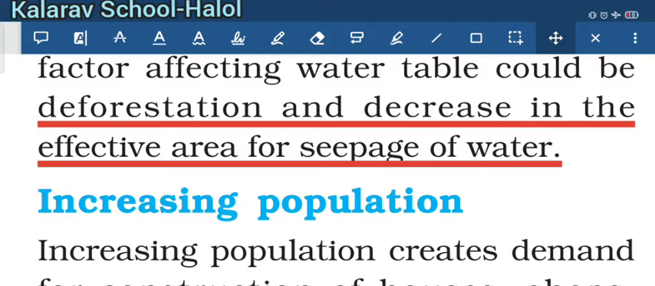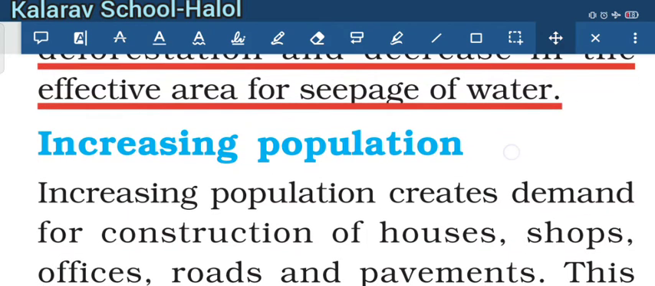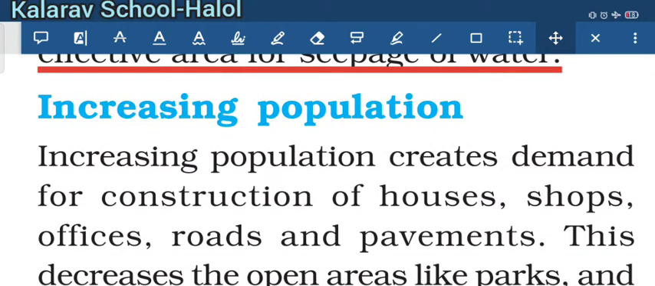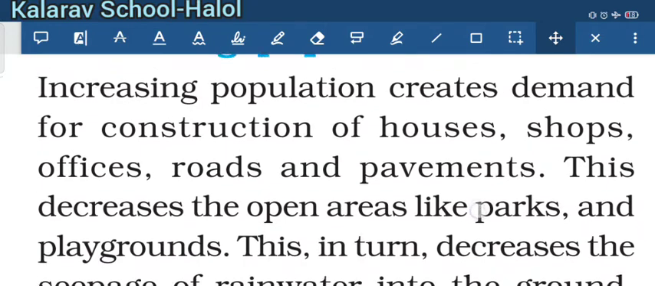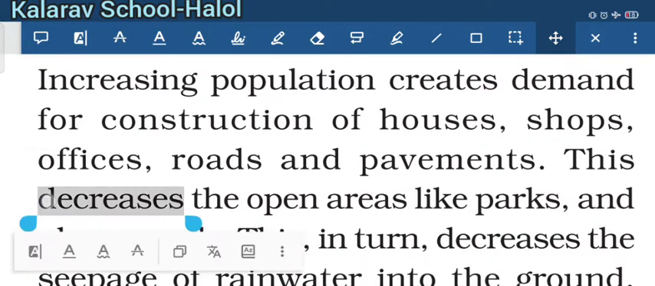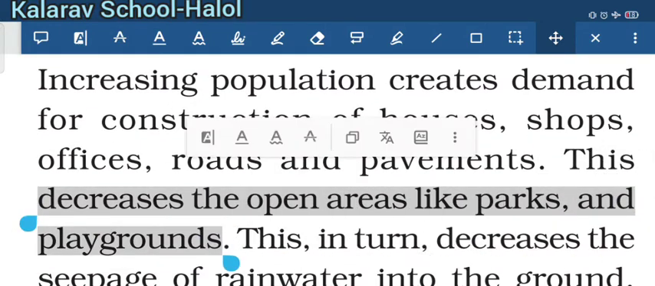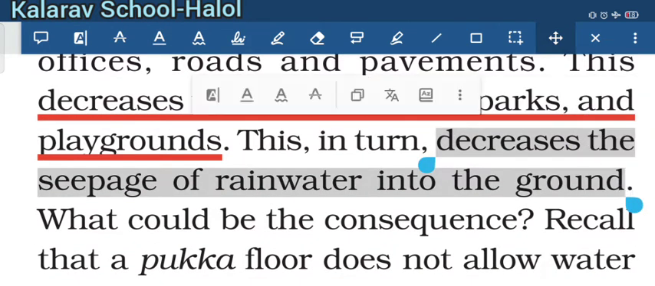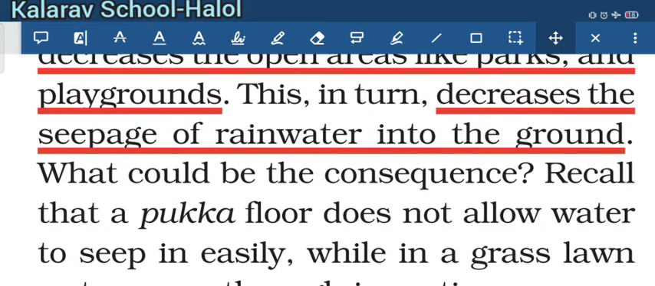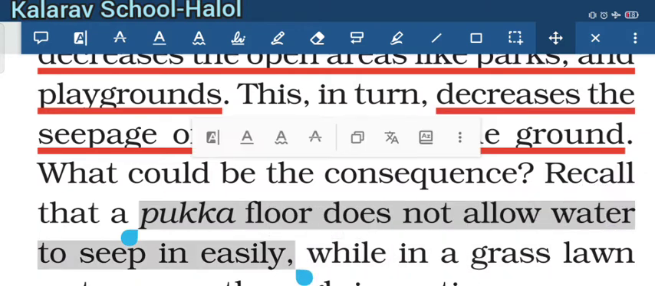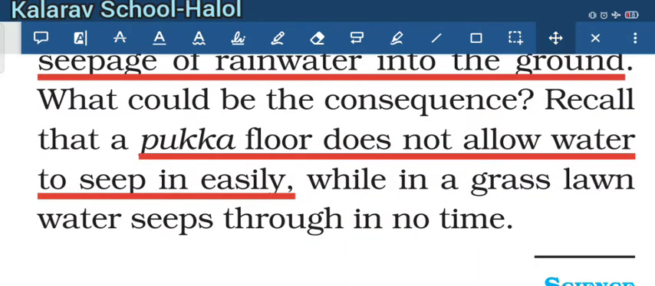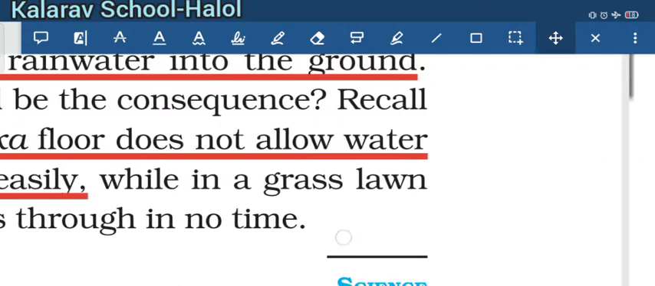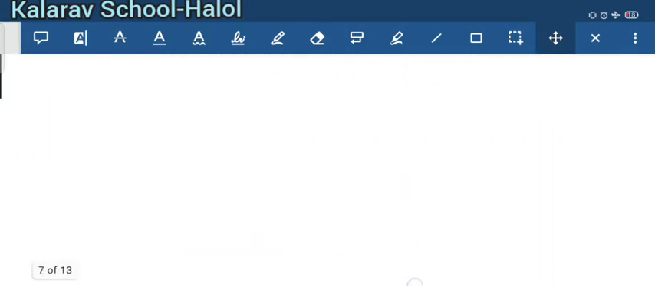Number 1, the increasing population. The increasing population creates the demand for construction of houses, shops, offices, roads and pavements. So this decreases the open areas like parks and playgrounds, and hence decreases the seepage of water into the ground. As we know, the pakka floor does not allow water to seep easily, while the grassy lawn helps water seep through in no time.